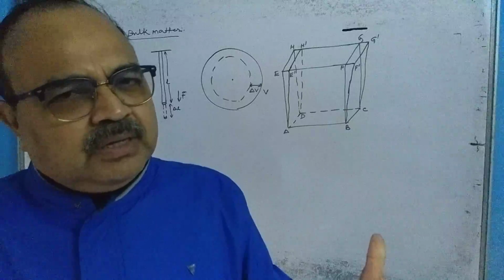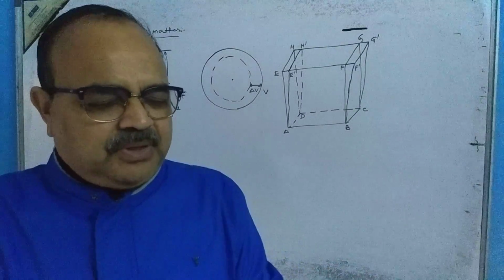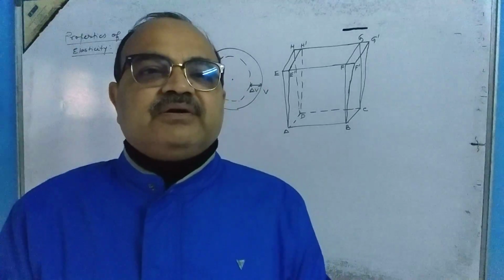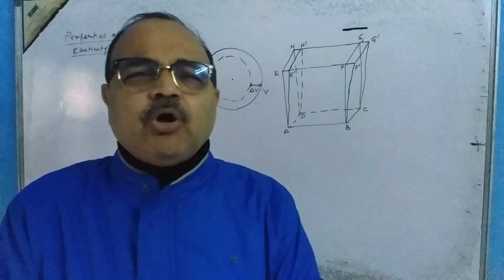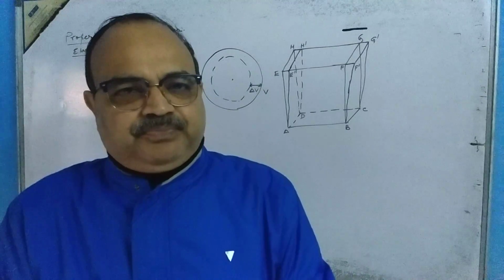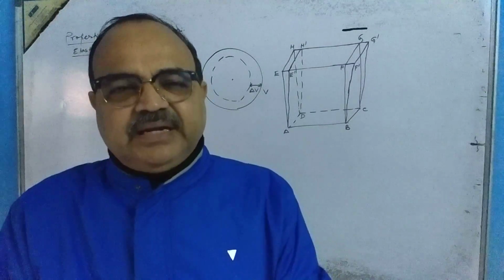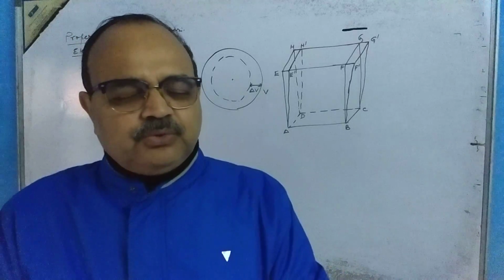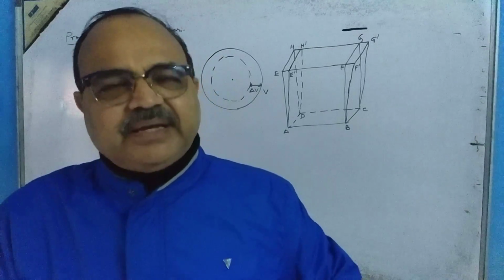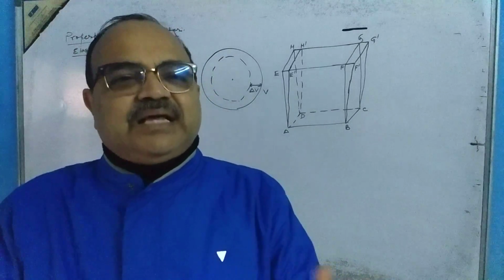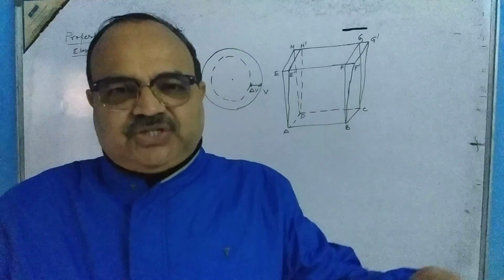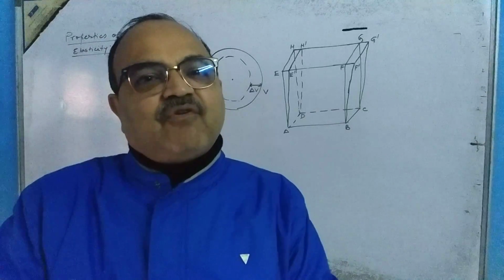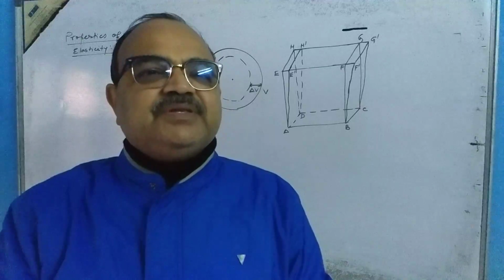Very simple. I am just giving you a simple example. Suppose you take the case of a rubber string. Normally we say it is elastic, although it is not perfectly elastic, I will explain it later on. But at first glance, you can say it is an elastic material. If you stretch it by giving a deforming force, it gets stretched.